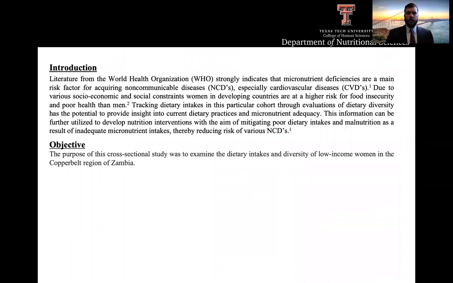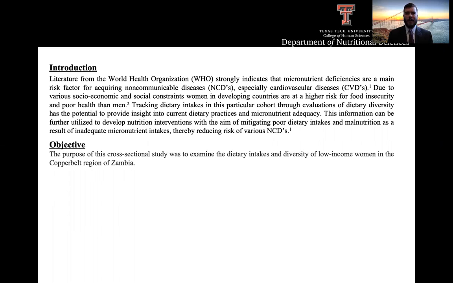One of the main risk factors for the development of non-communicable diseases is micronutrient deficiencies. Due to a combination of both economic and social factors, women in developing countries are at a higher risk of food insecurity and developing poor health than men. Working with these populations to understand dietary diversity presents a unique opportunity to understand the dietary issues faced by a particular community. This understanding is fundamental in the development of nutrition interventions and educational materials that can be used to raise the nutritional status of these higher-risk communities.